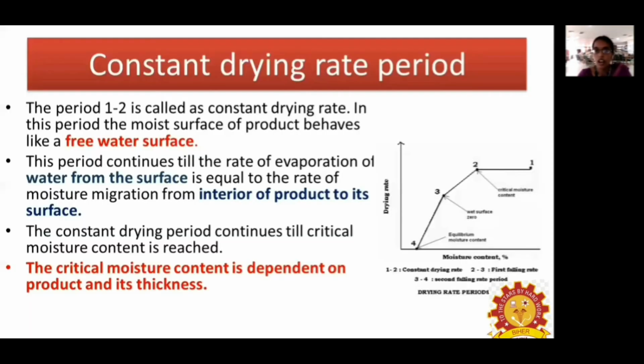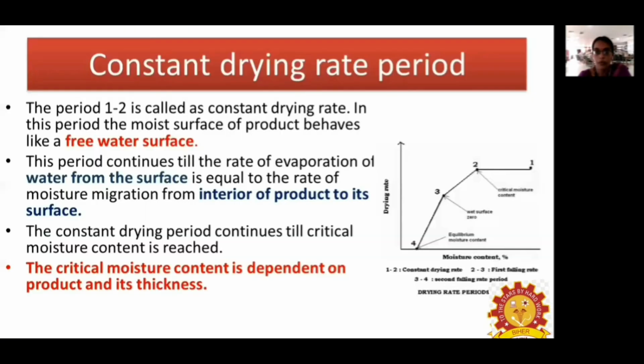First is the constant rate drying period. The first period, 1 to 2, is called the constant rate period. In this, the water present on the moist surface of the product behaves like a free water surface. This process will continue until the rate of water removal from the surface is equal to the rate of moisture migration from the interior to the surface of the material.